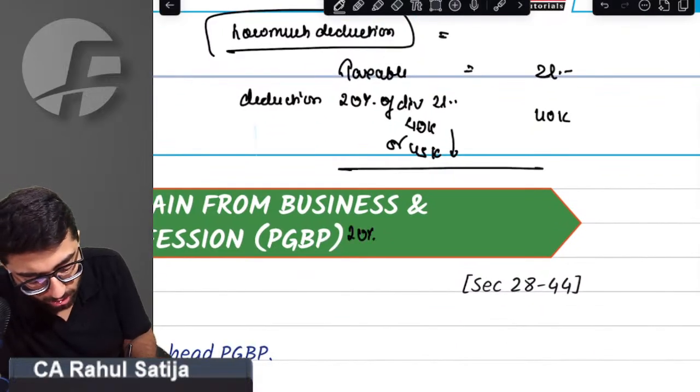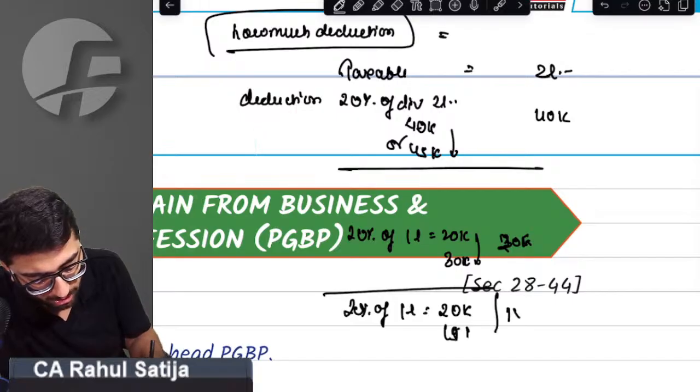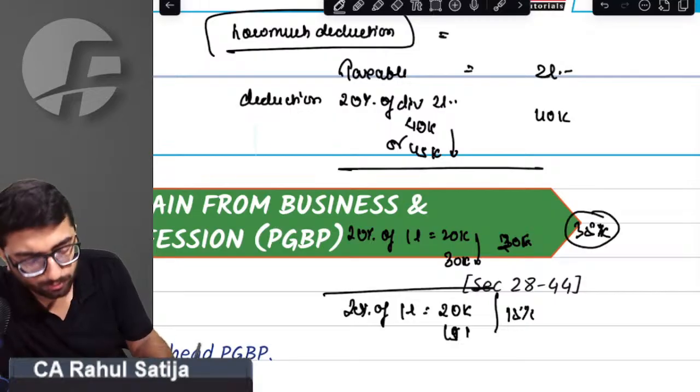Sir, 20% of 1 lakh is 20k, for which I paid 30k, so 20k will be allowed. For the other, 20% of 1 lakh is 20k, I paid 15k, so 15k will be allowed. In total, 35k will be allowed. Sir, what should I do?